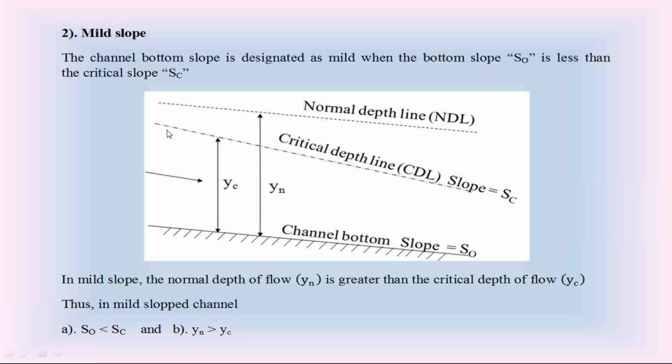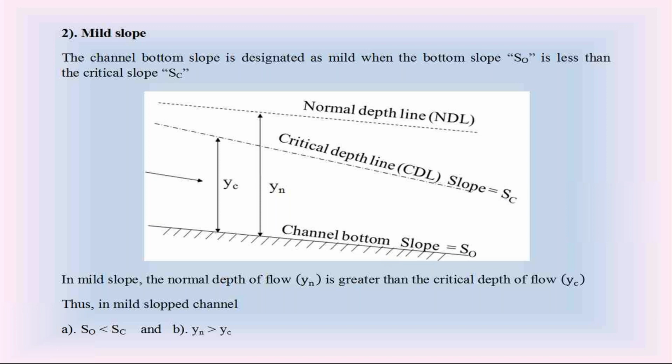The slope of this critical water surface profile is Sc. If the slope of the channel bottom S0 is less than Sc, we call this channel bottom slope mild slope.